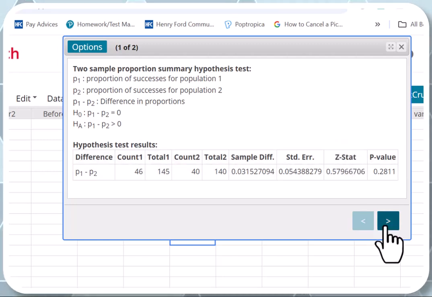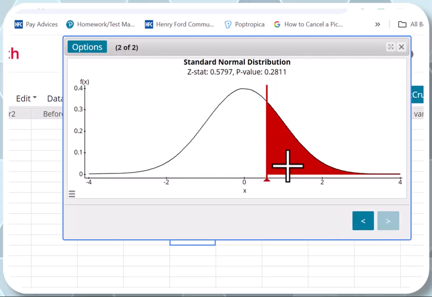And if you want to see the p-value, guys, it's huge. Look at the area selected here. When you see too much shading in red, that means you're going to fail to reject the null hypothesis.